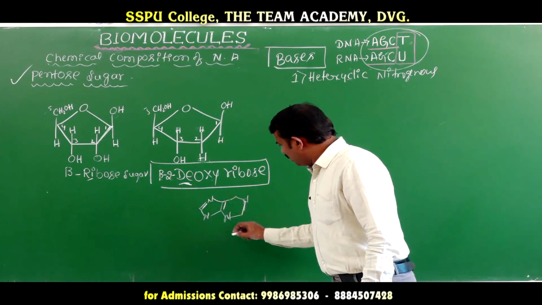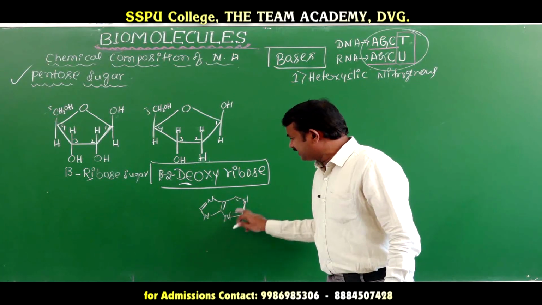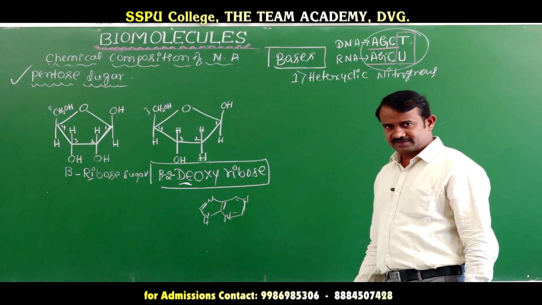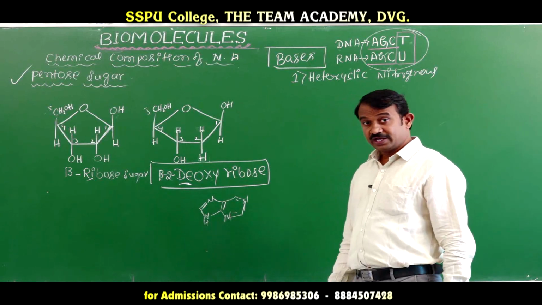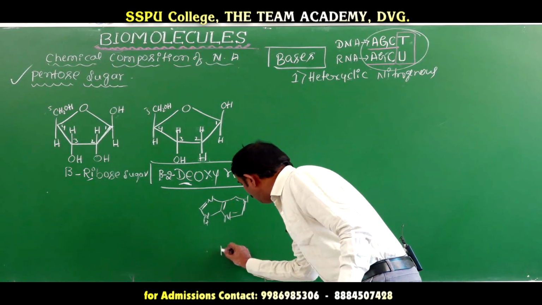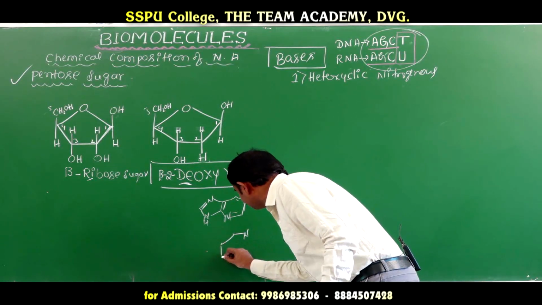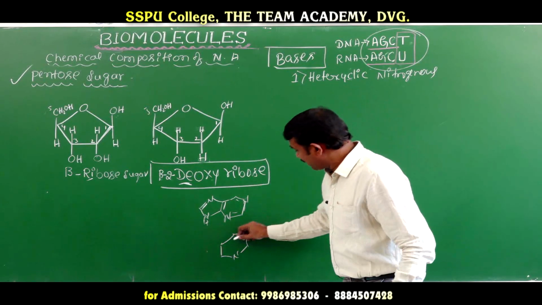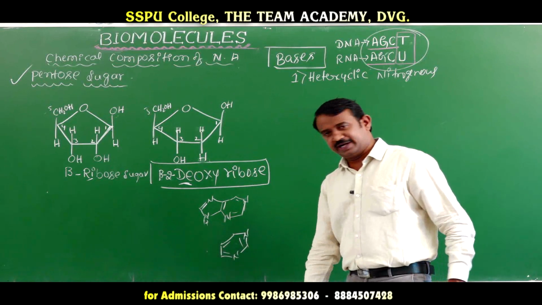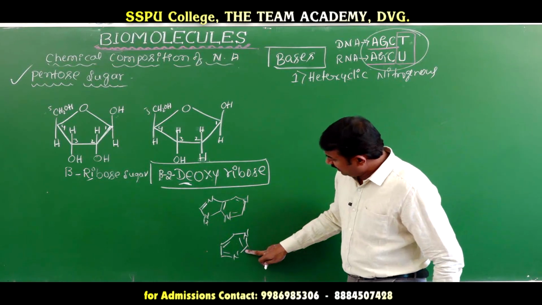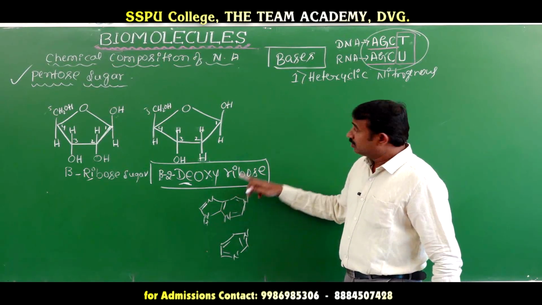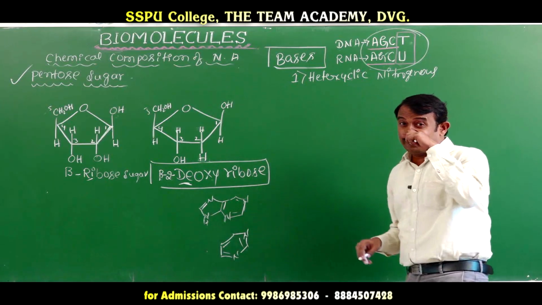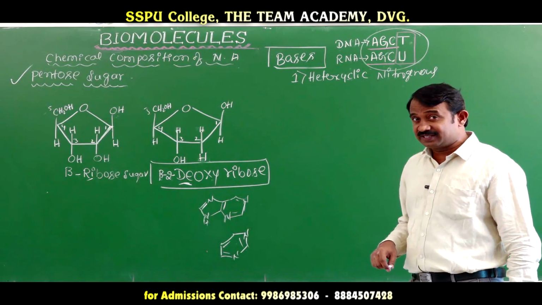Here are the compounds, here the purine bases. This is a purine base. Purine means two cyclic rings. Pyrimidine means one cyclic ring. This is the pyrimidine structure. Okay. Pyrimidine, purine. Which one is a purine base, which one is a pyrimidine base?